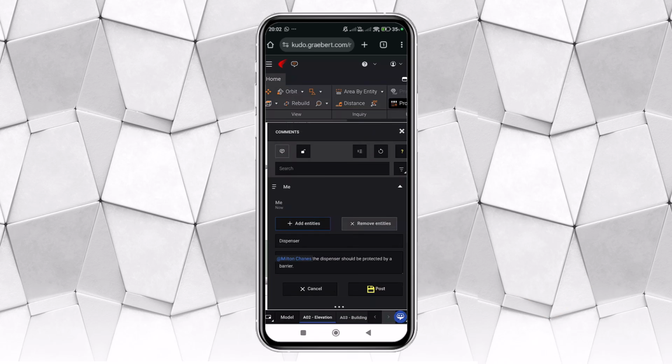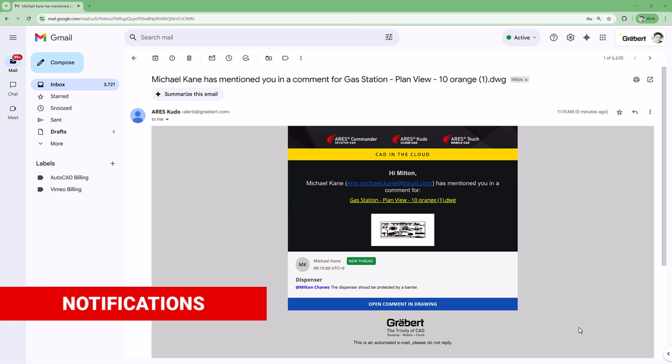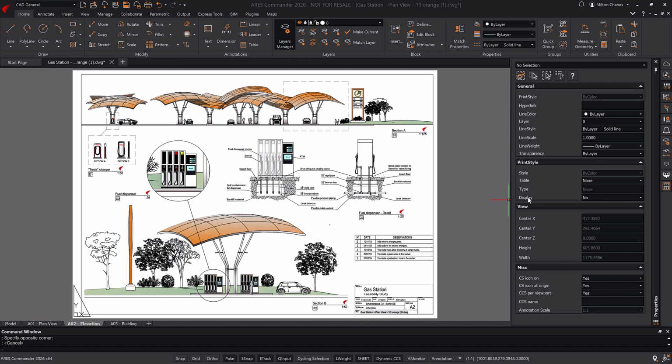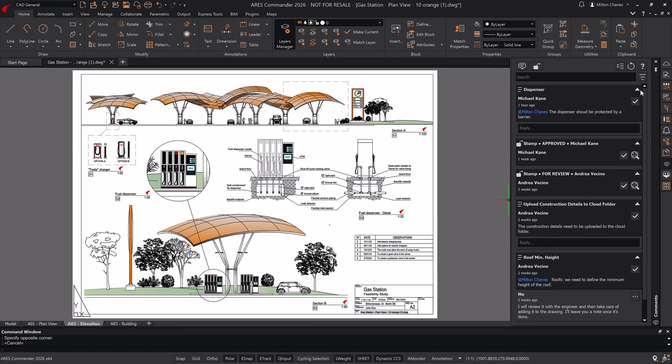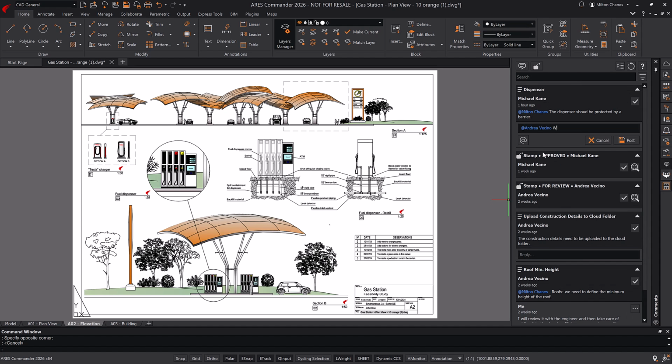They will automatically receive an email notification and will not only read the comment in the email, but also find a link to open the drawing and promptly react if they want. This enables quick responses, helps resolve questions, and encourages discussion around the drawing.